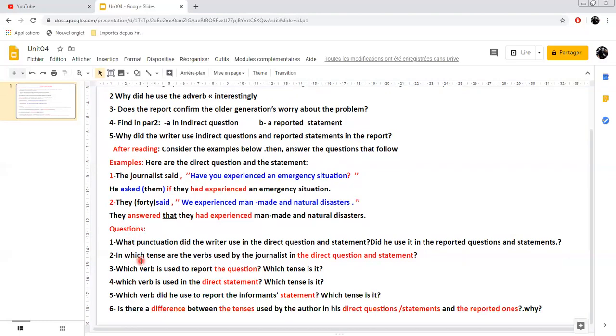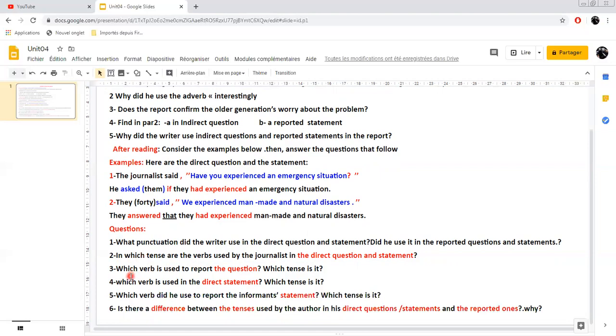Number 2: In which tense are the verbs used by the journalist in the direct question and the statement? I'm talking about the introductory verb here, and this one here.